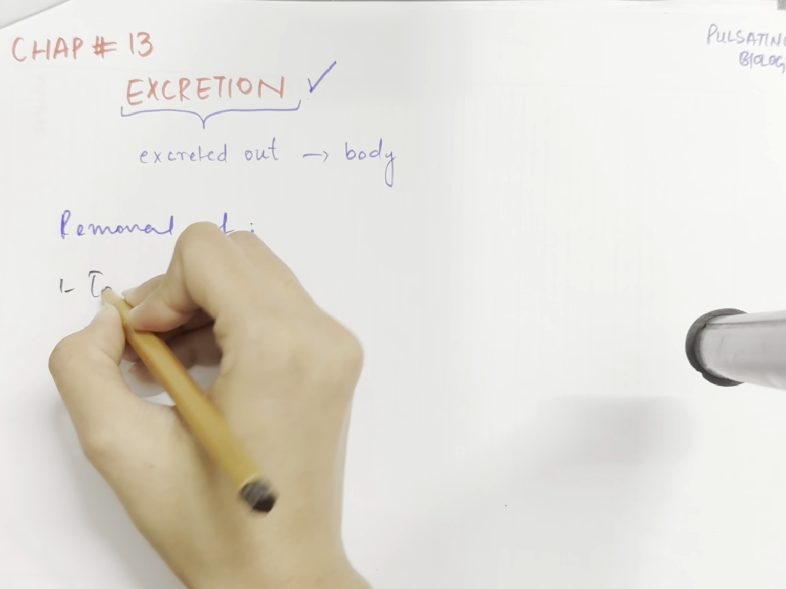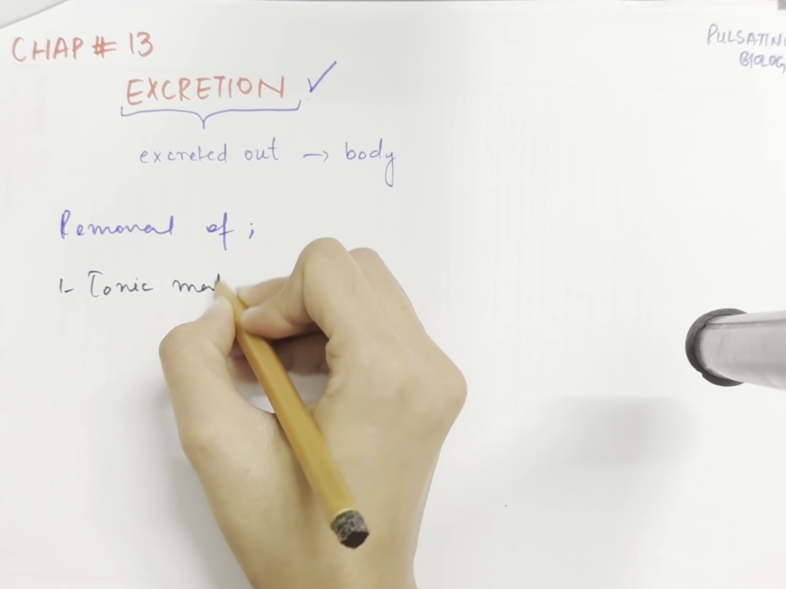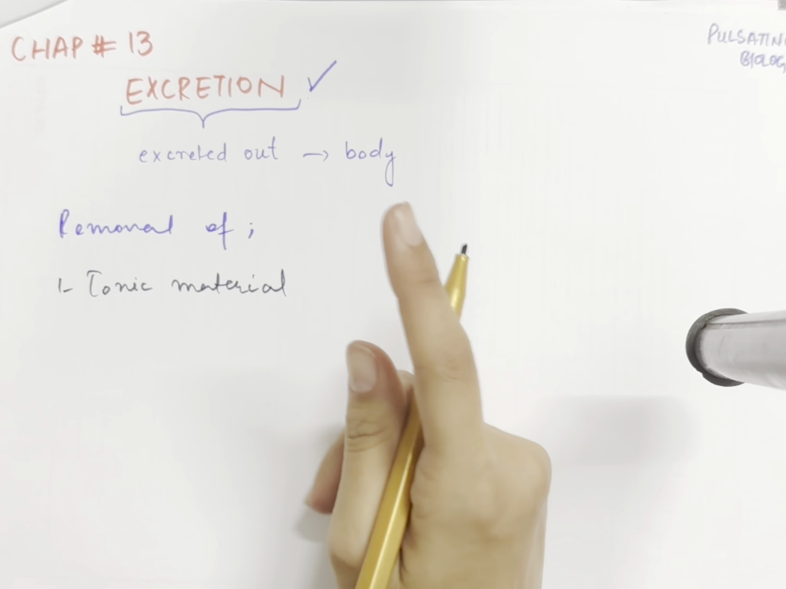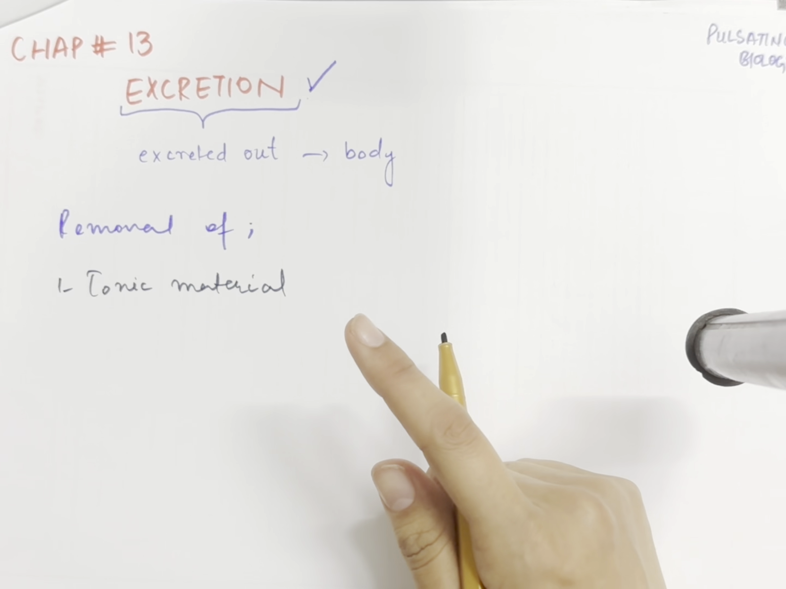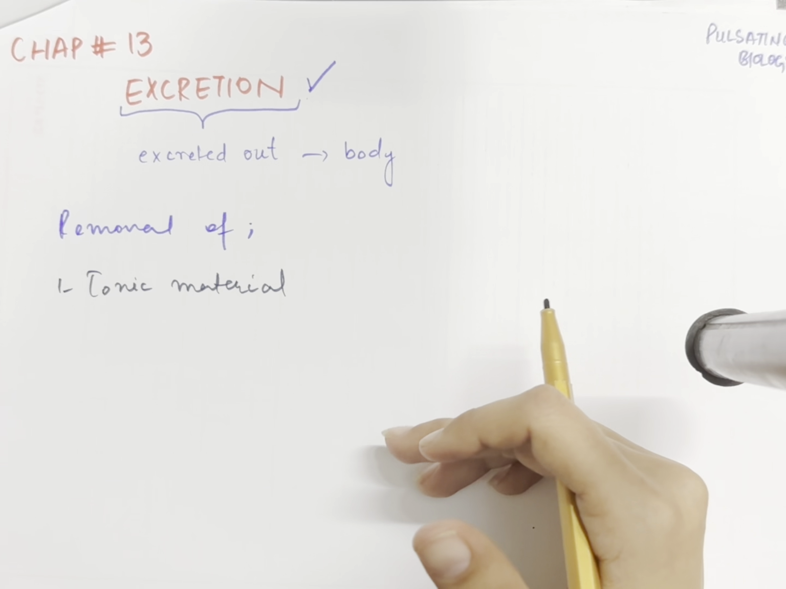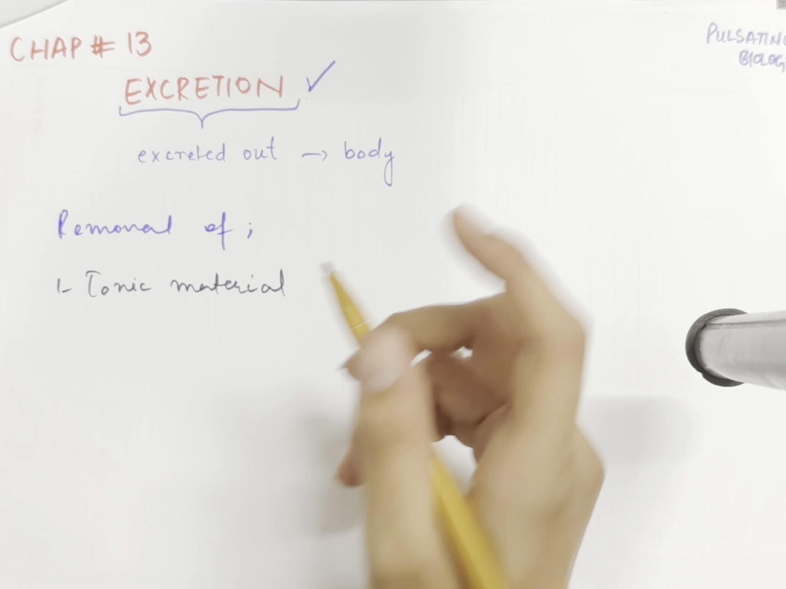Either it is the toxic material. The toxic material is a kind of material that is harmful towards the body. Please note that toxic material and poisonous material are two different things. Poisonous material does not harm the body. However, it is basically killed by the body itself, while toxic material is excreted out of the body.